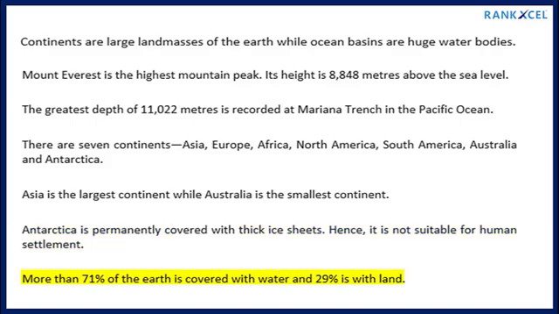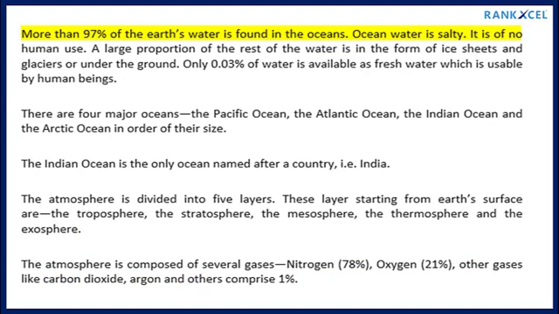More than 71% of the Earth is covered with water and 29% is with land. More than 97% of the Earth's water is found in the oceans. Ocean water is salty. It is of no human use. A large proportion of the rest of the water is in the form of ice sheets and glaciers or under the ground. Only 0.03% of water is available as fresh water, which is usable by human beings.